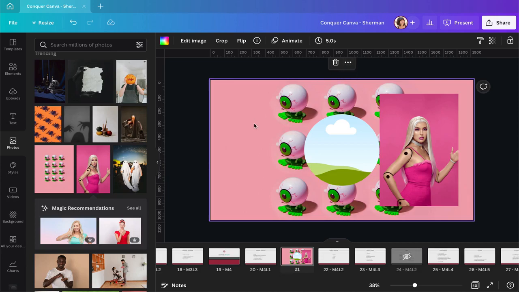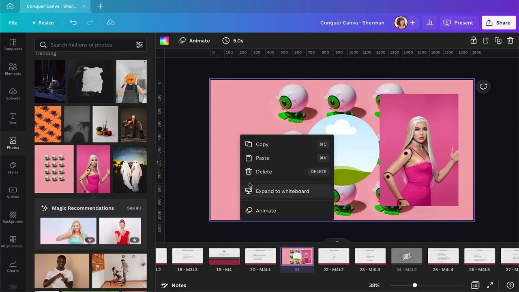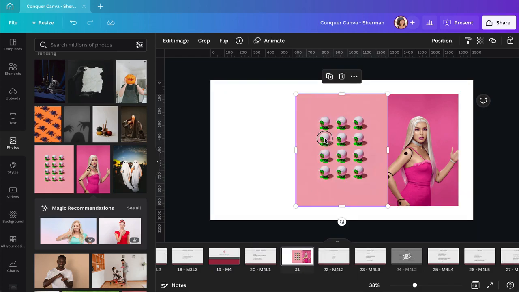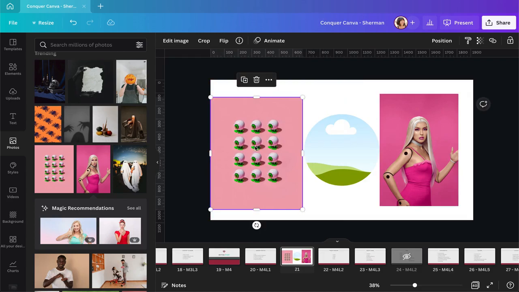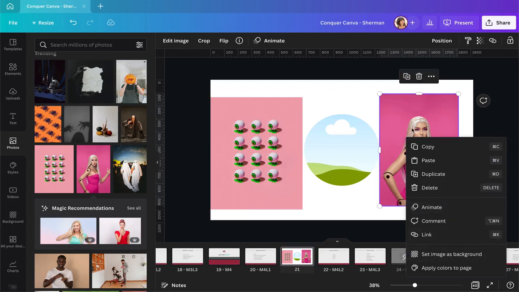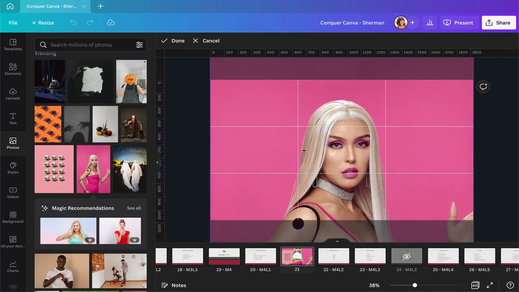So you have your little toolbox up here. You can also get to this toolbox by using the right click on your mouse or the control click on your keyboard, and this will also give you this menu. If you click on the background, you'll also find the tool here, Detach Image from Background, and this will just give you the image by itself. As you can see, this also works the other way around. You can click on an image and then click on Set Image as Background, and it turns it into the background image. And if you double click, you can move it around.